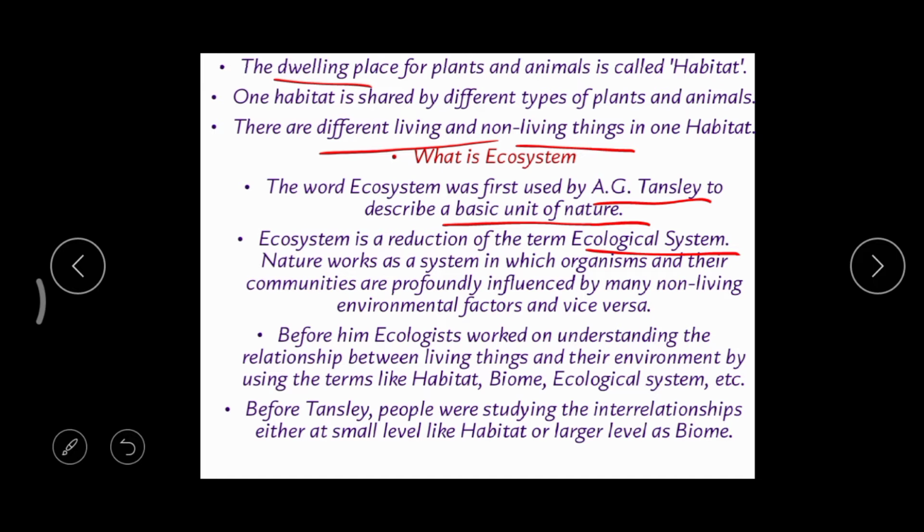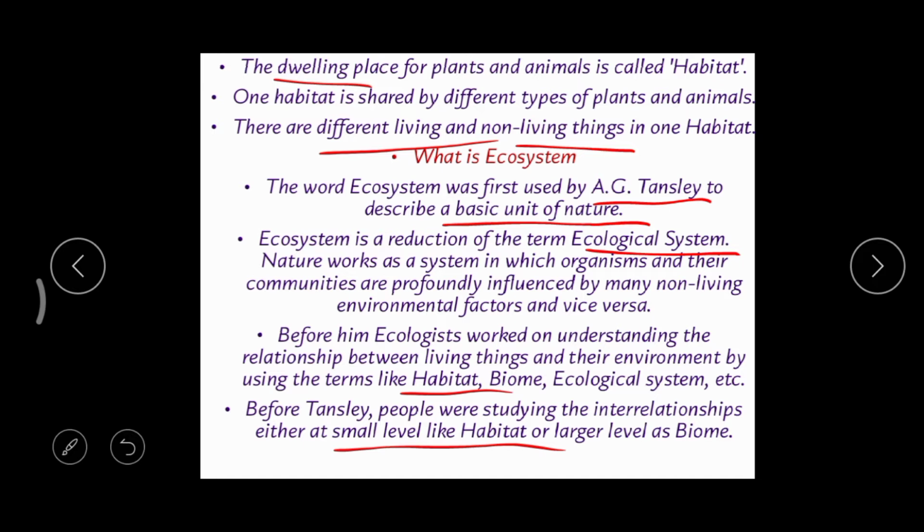Before Tansley, ecologists used the terms habitat and biome. But what was the problem? Habitat was used to study a small place, like a small park, which is a very small area.